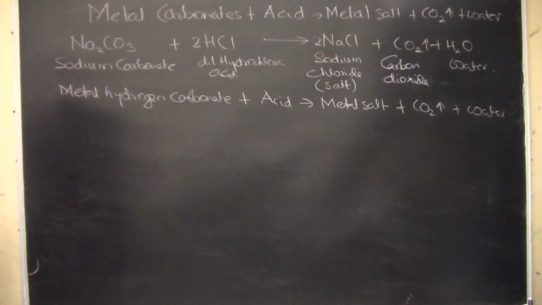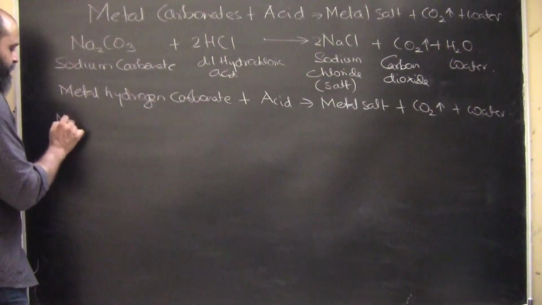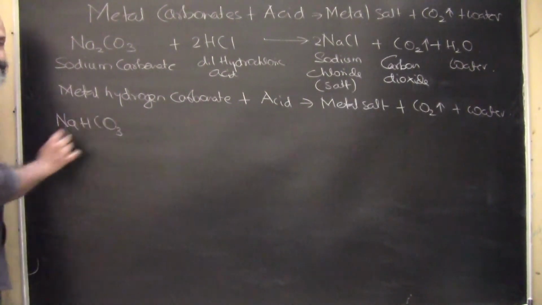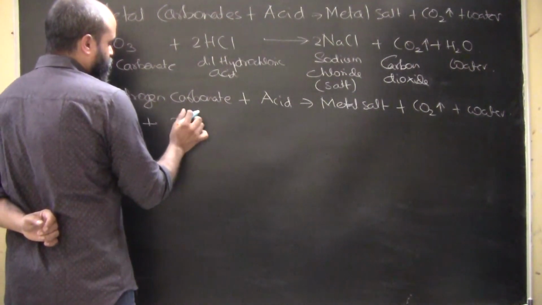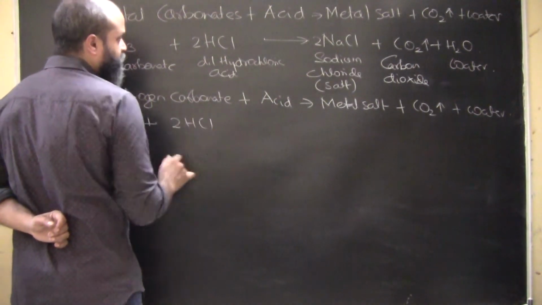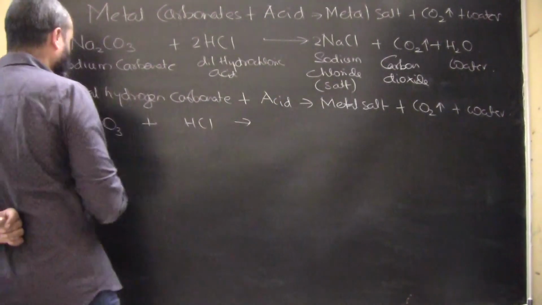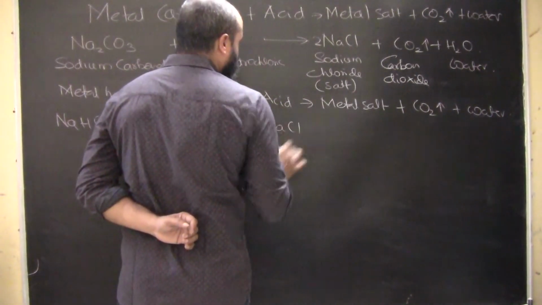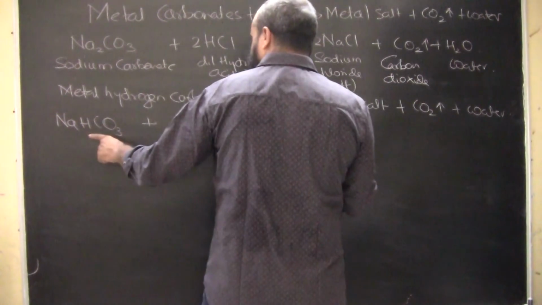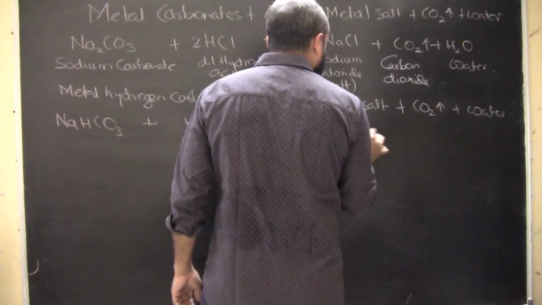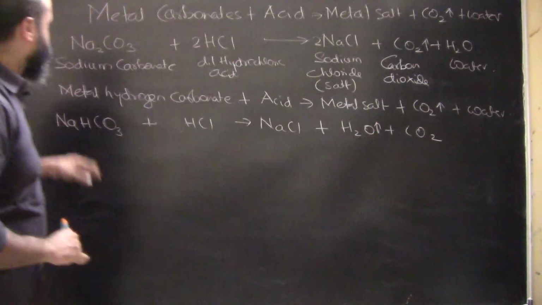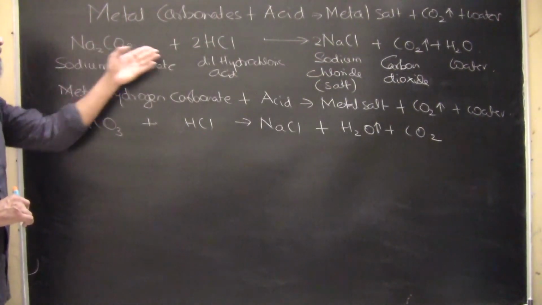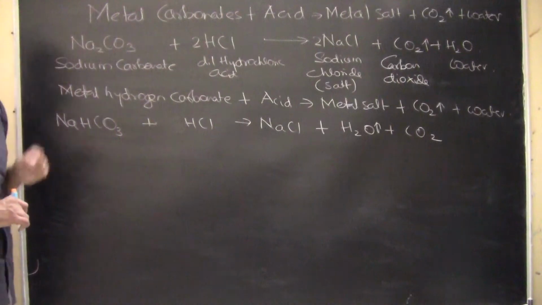So let's look at a metal hydrogen carbonate, for example, NaHCO3 plus, let's say, again HCl. So what do we get here? NaCl plus H2O plus CO2. You can remember this equation like this: whenever you are treating sodium carbonate with HCl, you need to take 2 moles of HCl.